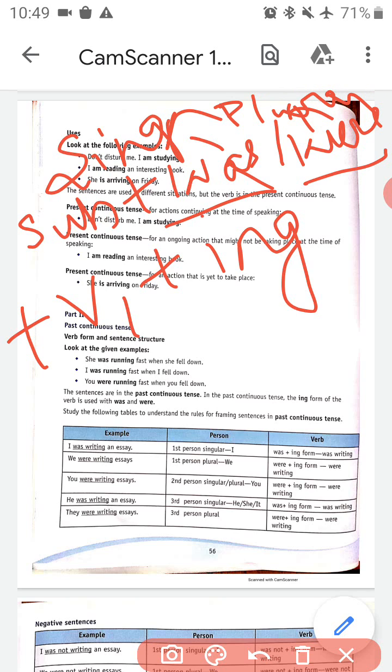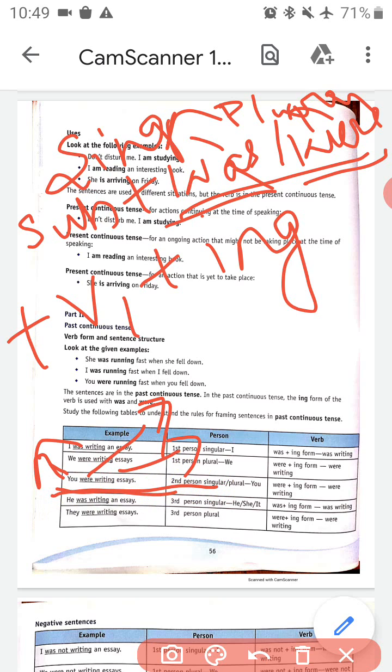Suppose: you were writing an essay. In this sentence, you is our subject, which is the pronoun. Okay, this is the second person of our pronoun. From was and were, we have used were. तुम ऐसे लिख रहे थे, ठीक है. With the second person we use were only. So, you were. Writing is again the continuous form of write. So, you were writing, then essay. So this is a past continuous example.